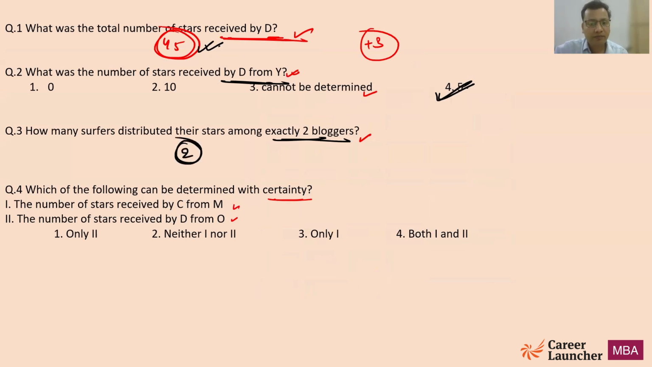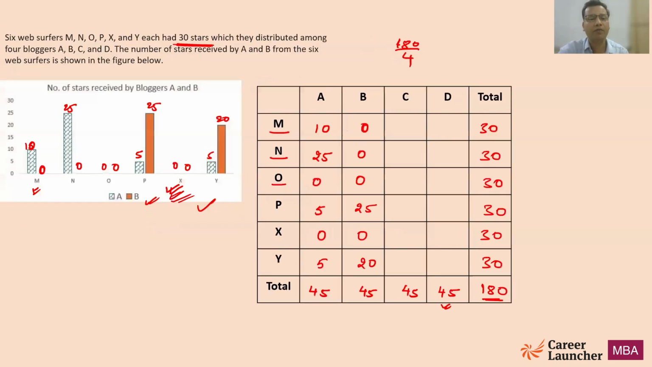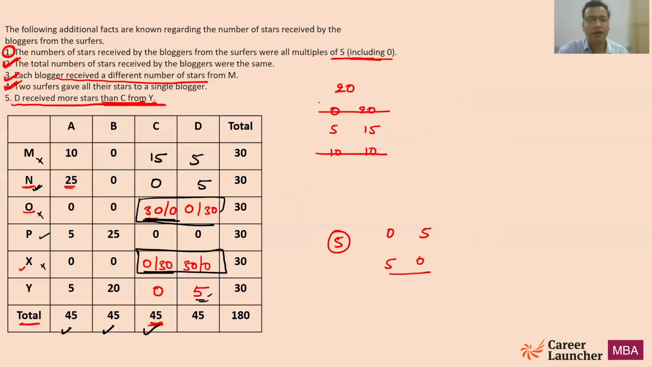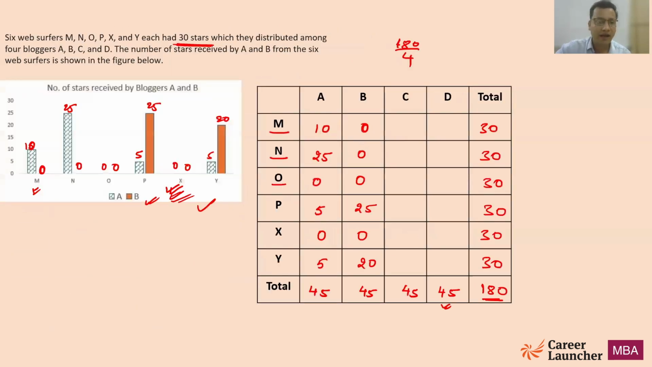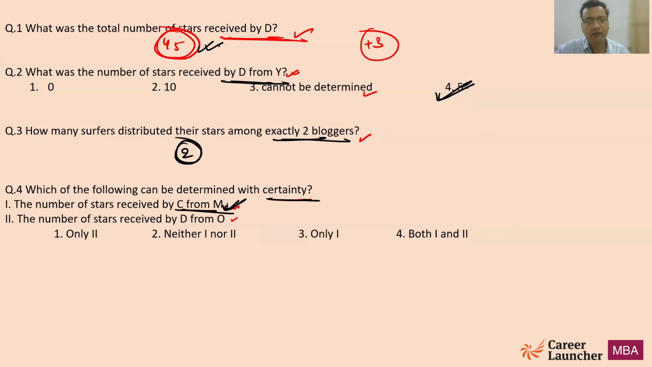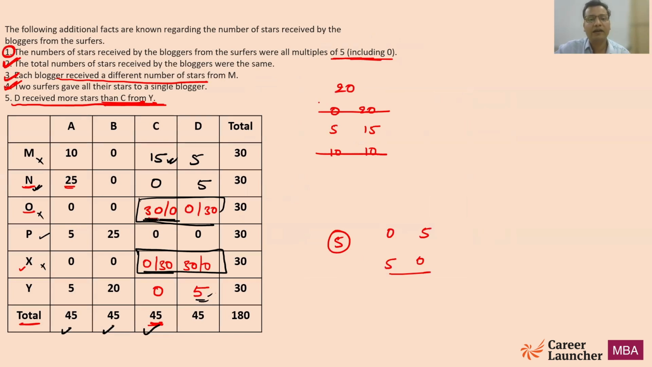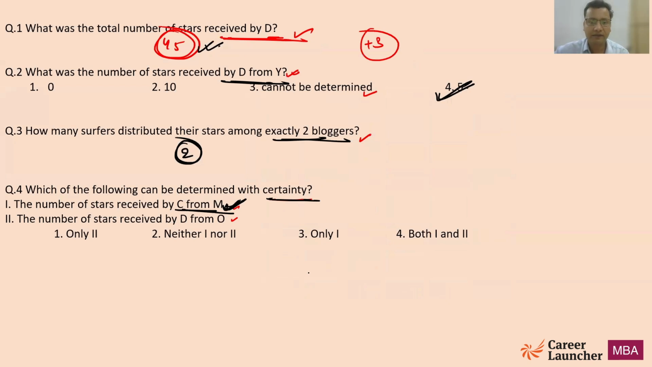Now, which of the following statements can be determined with certainty, for sure, right? The number of stars received by C from M. Yes, we can definitely find this. This is 15. So 1 is definitely doable; this can be found with certainty. Now, second, the number of stars received by D from O. No, we cannot find it for sure because it can be 0 or 30. So only 1 is the correct answer.